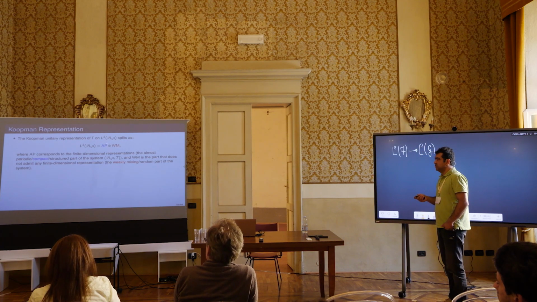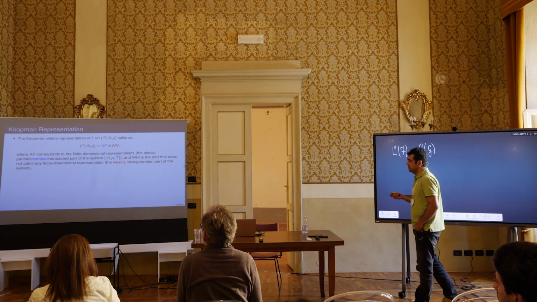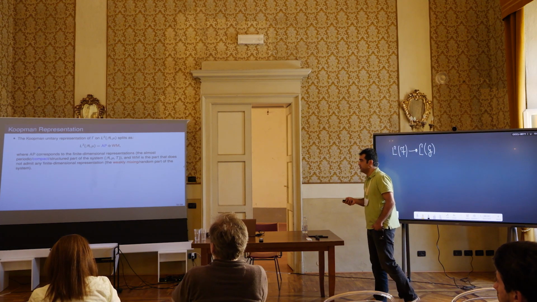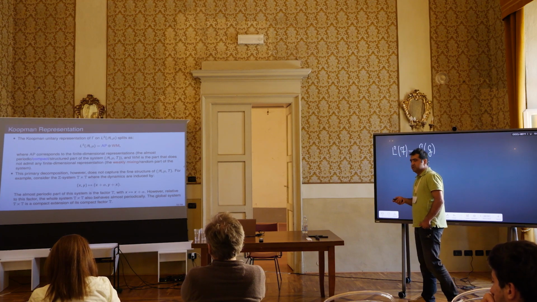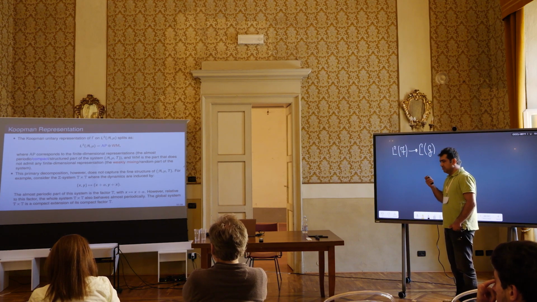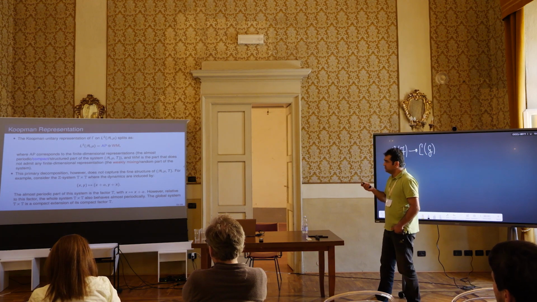This part is usually referred to as the compact part of the system, and this part is referred to as the weakly mixing or random part of the system. This is a very classical decomposition result in its initial form, going all the way back to von Neumann and Halmos.